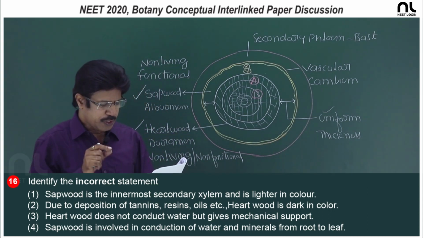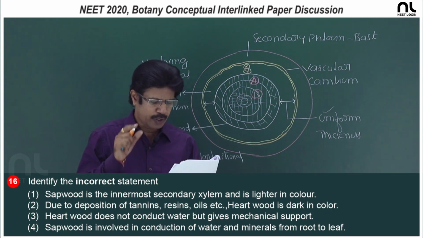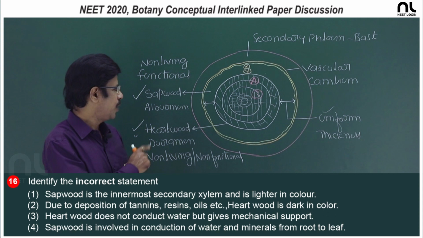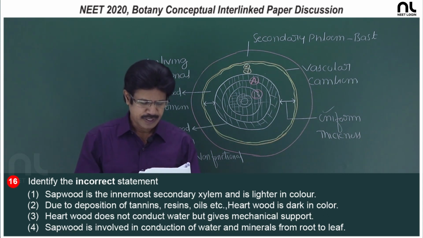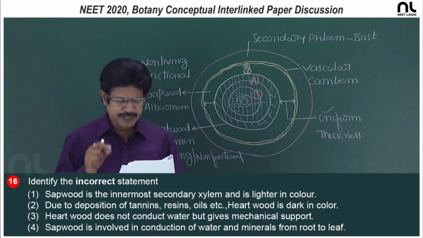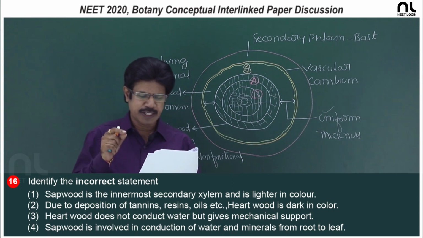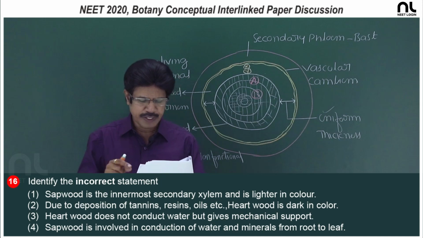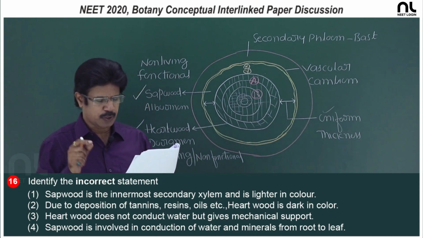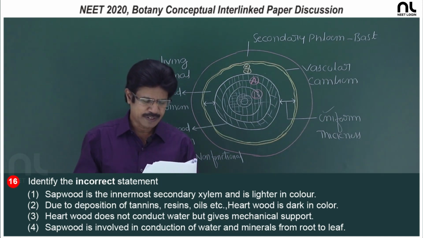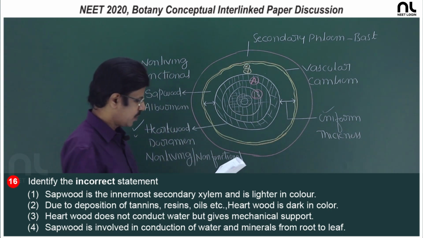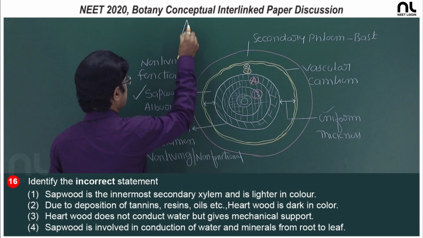Second, due to deposition of tannins, resins, oils, the heartwood loses its power of conduction. Third, heartwood does not conduct water but gives mechanical support, right. Fourth, sapwood is involved in conduction of water and minerals from the root to the leaf, that is also right. So, the incorrect statement is the first option only. So, the right option is the first option.